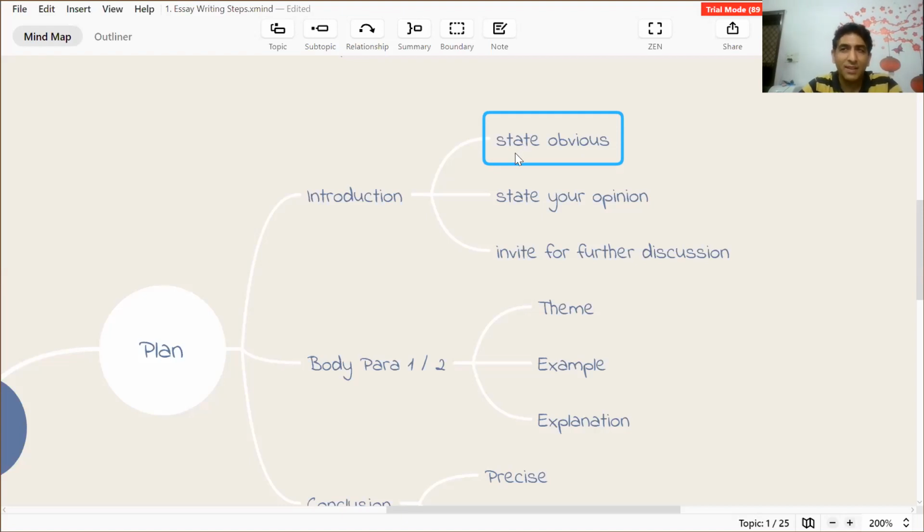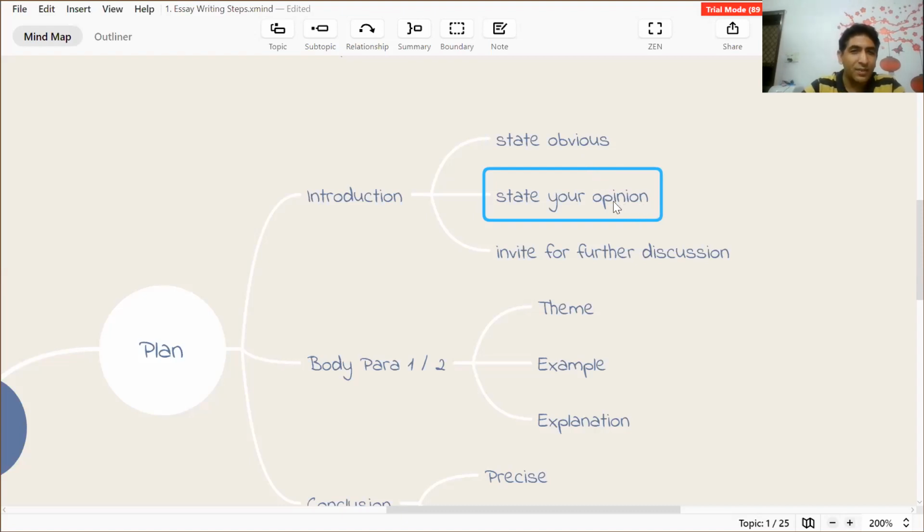And with the help of some examples, we are going to see this. There are lots and lots of examples, and if you follow those structures, it becomes very easy for you to write your essay. After stating your obvious, state your opinion in case the essay is about an opinion type of essay. For example, some people prefer to stay in a single house, others prefer to stay in an apartment. Discuss the advantages of both the options and give your opinion.